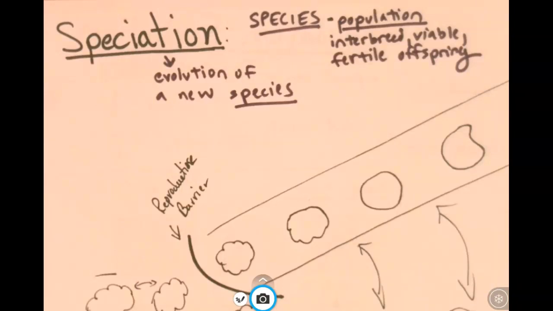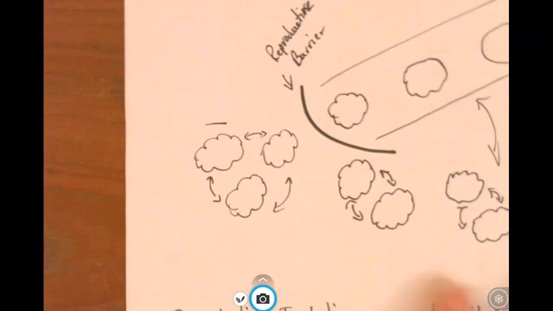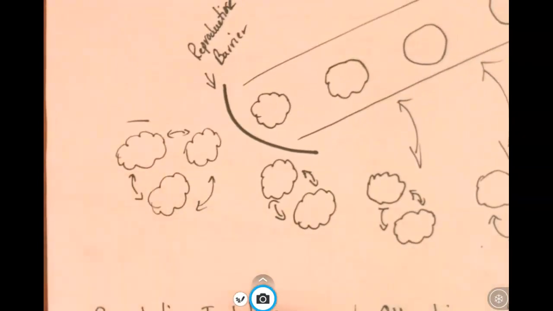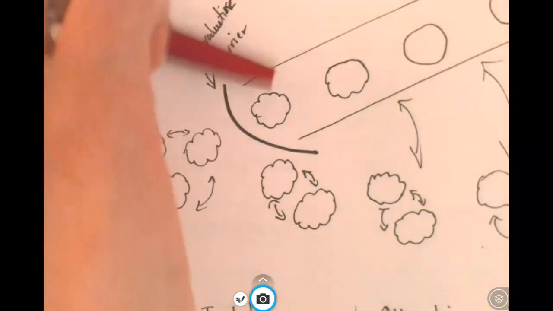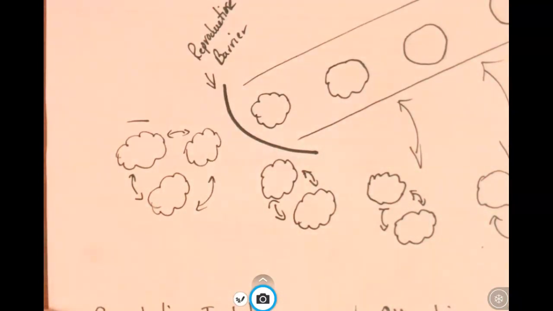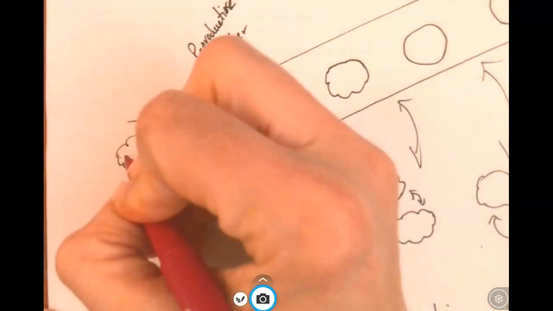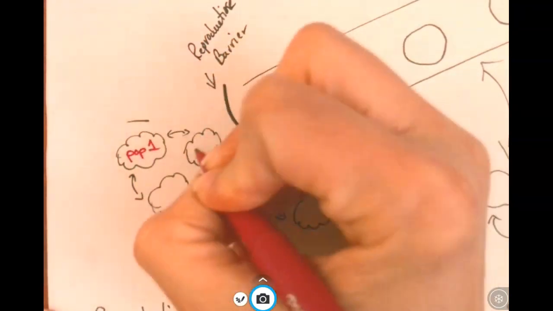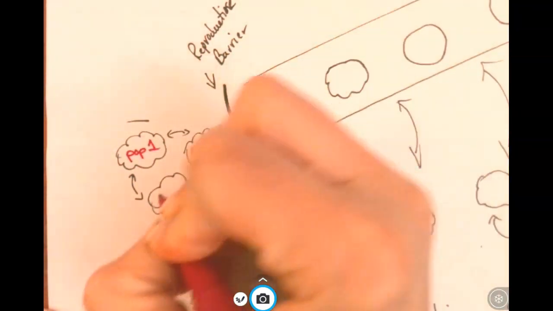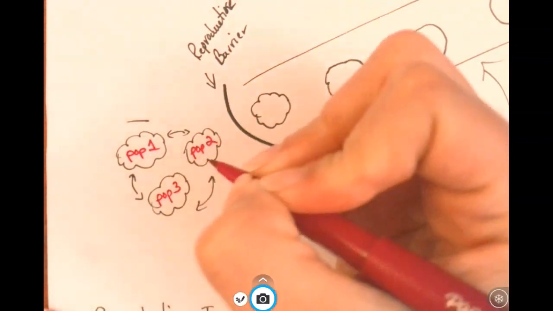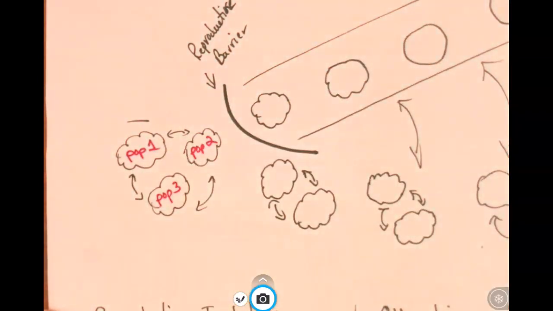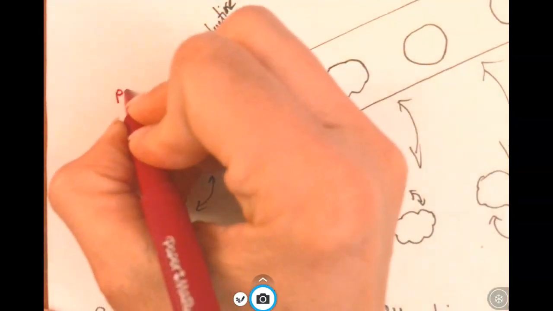So we're going to speak generally about how speciation can occur, and then we're going to look at more specific examples. So let's start over here. What are these clouds? These clouds are supposed to represent populations of the same species. Each is a population of the same species. So here's population 1, here's population 2, and here's population 3. And at this point, they're all a population of the same species.